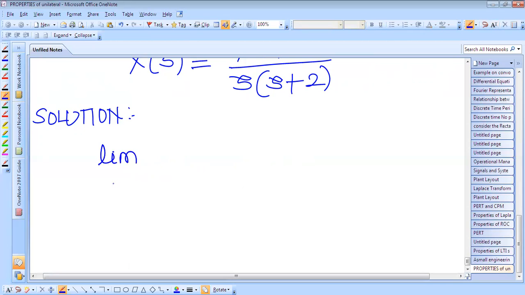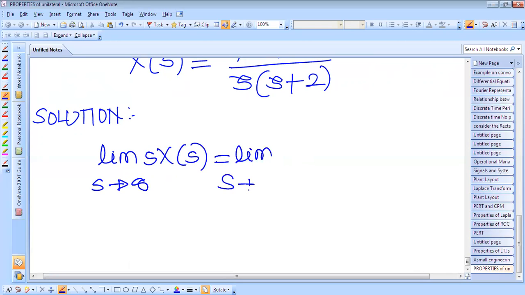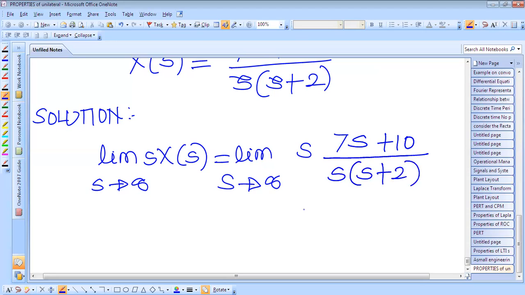Limit s tends to infinity s into x of s. So limit s tends to infinity s into x of s is given. This is 7s plus 10 divided by s into s plus 2.